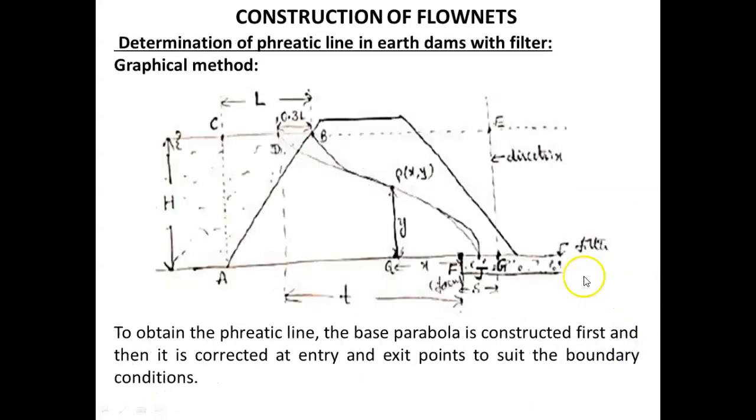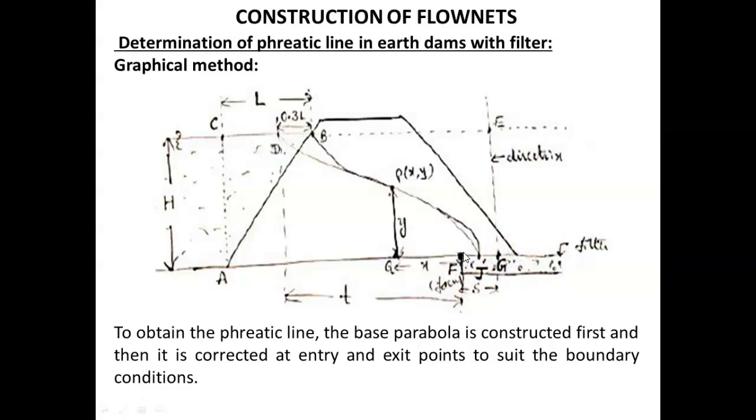First let us take the condition with filter. Earth dam with filter. Here there is a filter at the downstream side, and the projection of this filter is very important. The starting point of this filter is called the focus.